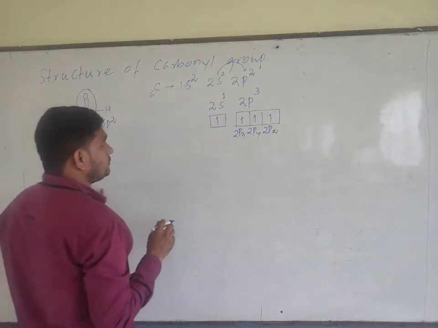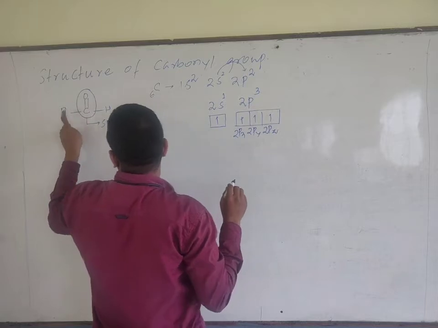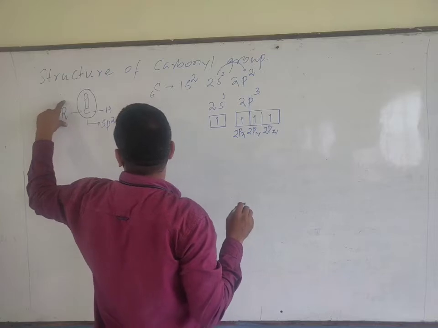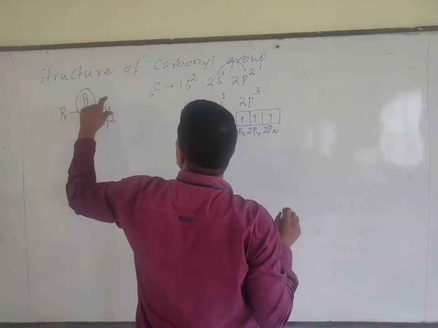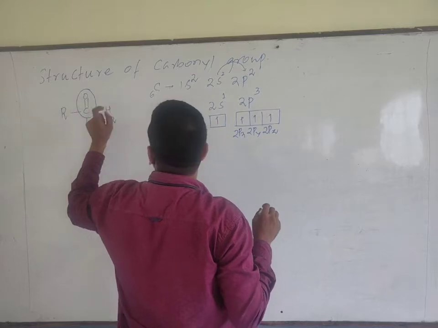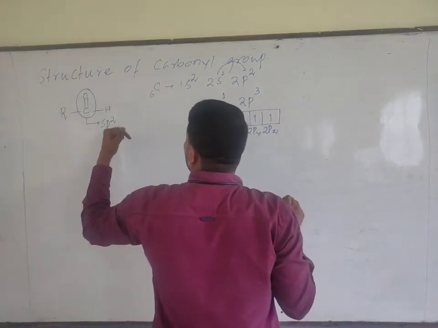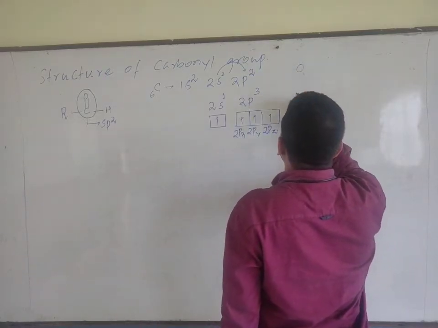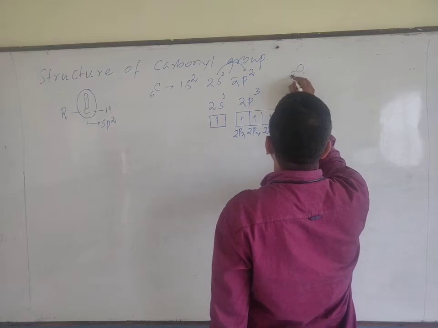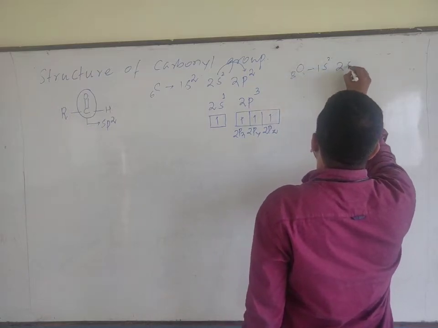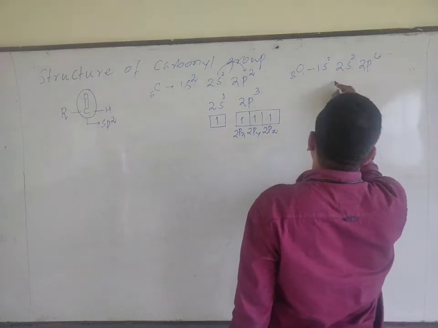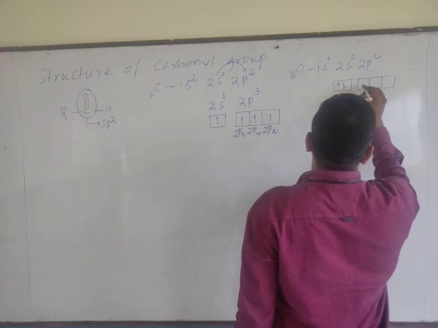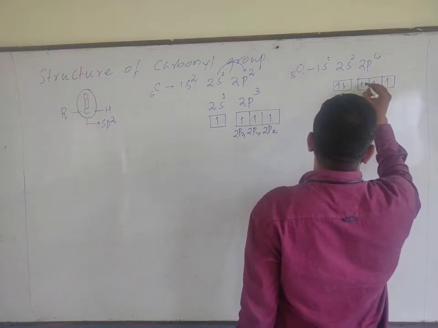Now carbon forms a bond with one adjacent carbon atom, which may be alkyl or aryl, and another group, which is hydrogen, and it forms a bond with oxygen. Therefore, we need to write the electronic configuration of oxygen also. Electronic configuration of oxygen is 1s2, 2s2, 2p4. Over here 2s is completely filled, and 2p contains 1, 2, 3, 4.